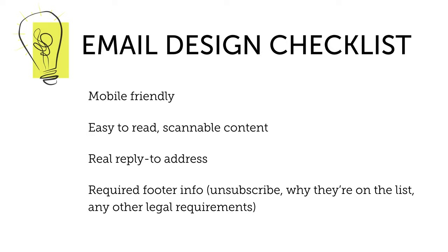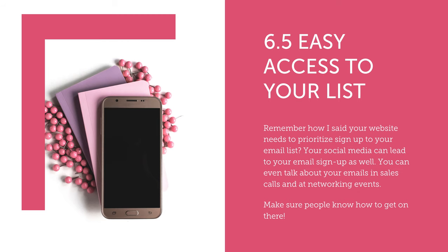Now, I do have a number 6.5 on my list of elements for successful email strategy that I just want to bring up because we're starting to see how things are connected here, connecting the dots between your content and copy and your website and your email. So you need easy access to that list, that way to sign up has to be easy for people.